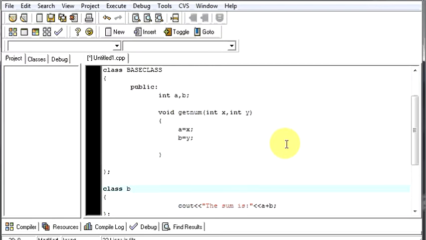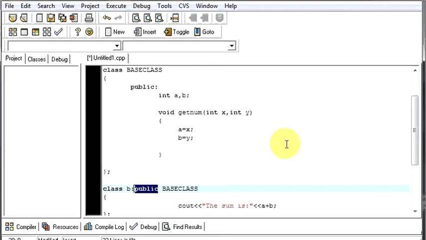If you want to access the base class in your derived class, you have to write this operator with the scope of your base class. This scope is similar to any integer or function in your class. If you make it private, it will be used in that class only.